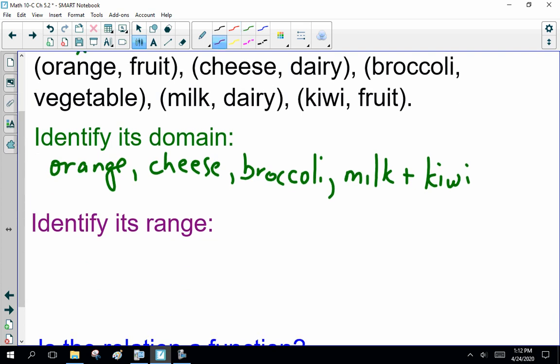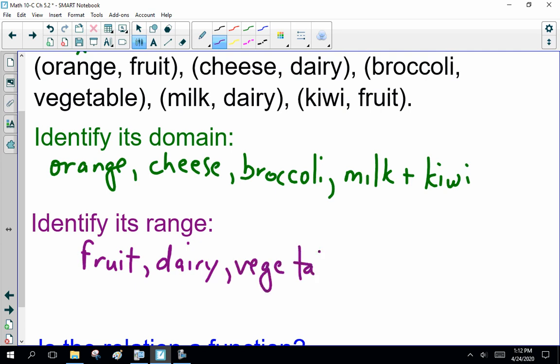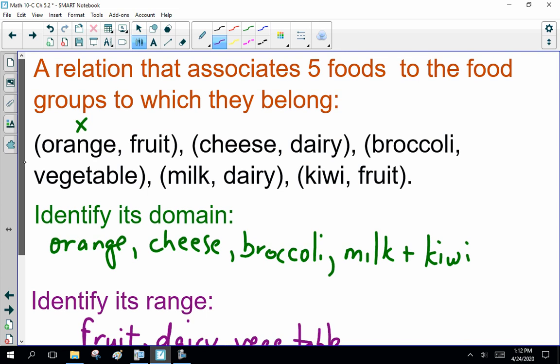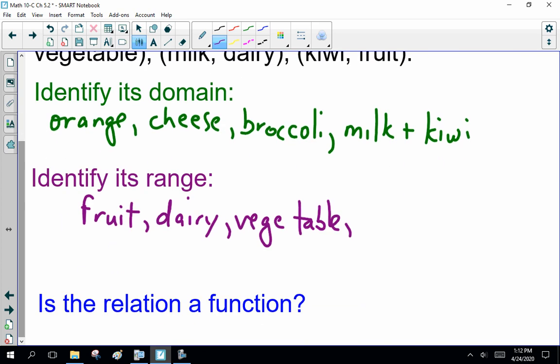What's the range? Fruit, dairy, vegetable, dairy again, and fruit again. So, is this a function? Every x has one and only one y value, so orange to fruit, cheese to dairy, yes. So this is a function. Okay?